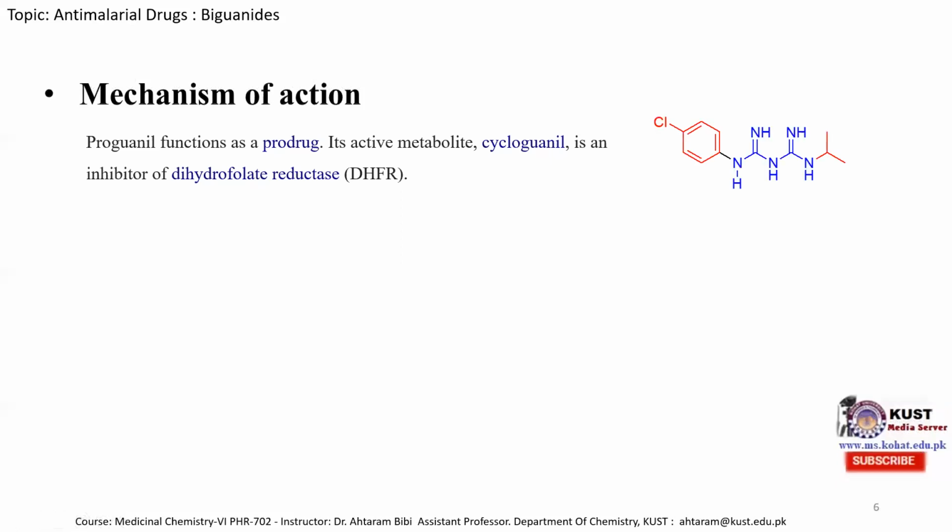This is the structure of proguanil, and this is the structure of cycloguanil, its metabolite. In this case, this nitrogen attacks this carbon atom, producing the cycloguanil molecule, which is actually active to free the host cell from the plasmodium parasite.